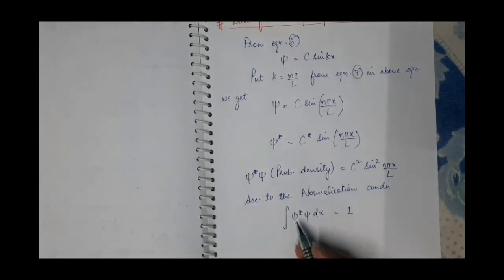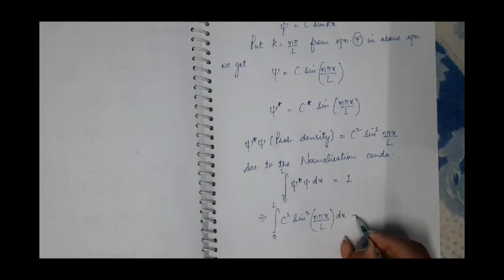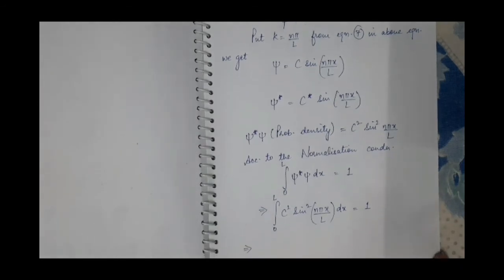And what is the value of psi star psi? This integral will vary with x, and x varies from 0 to L, because 0 to L is the length of the box. Put the value of psi star psi, which is c square sine square n pi x by l dx, equal to 1. As c square is constant, take it outside the integral.